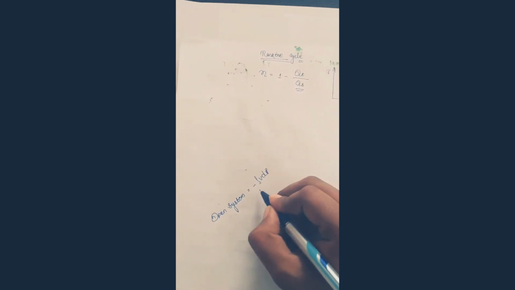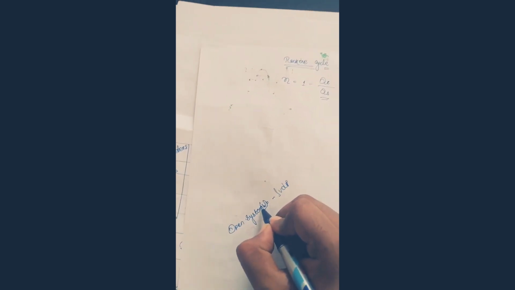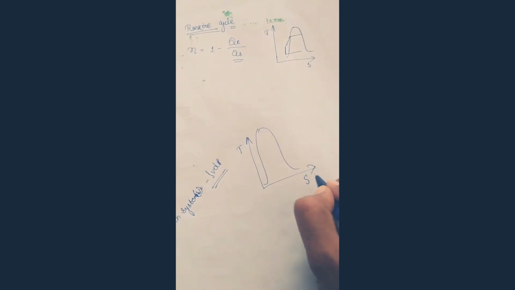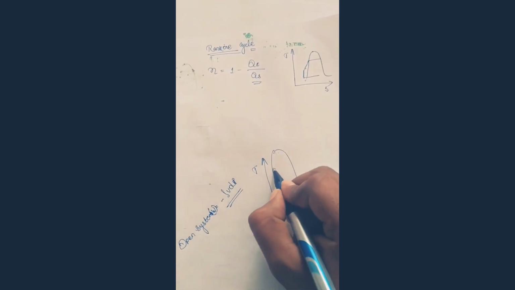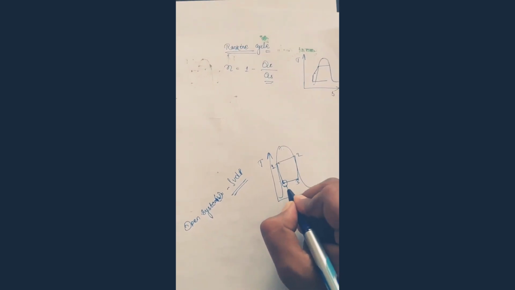For an open system we have one formula for work done, that is minus VDP. This is the TS diagram. See guys, for the TS diagram, here we are getting liquid plus vapor. For the Carnot cycle, here we are getting liquid plus vapor.